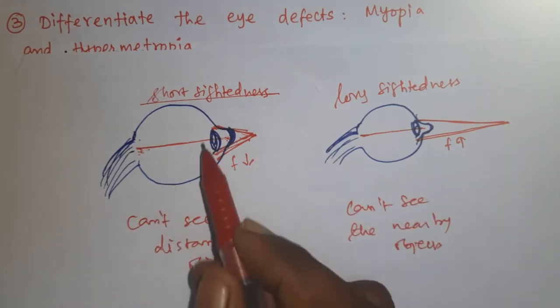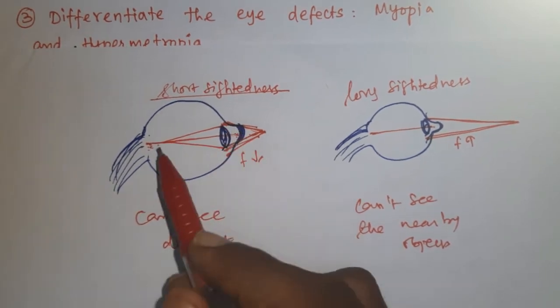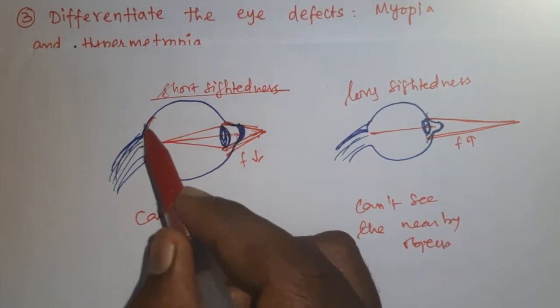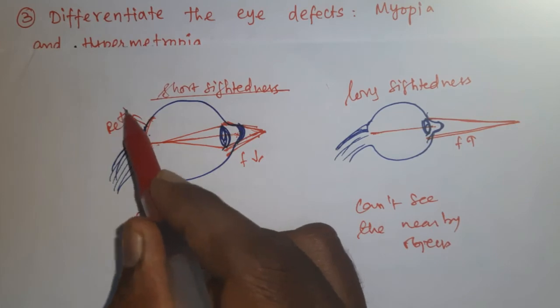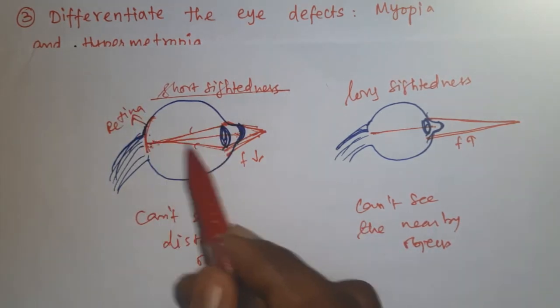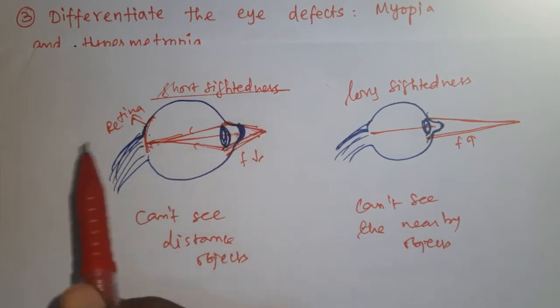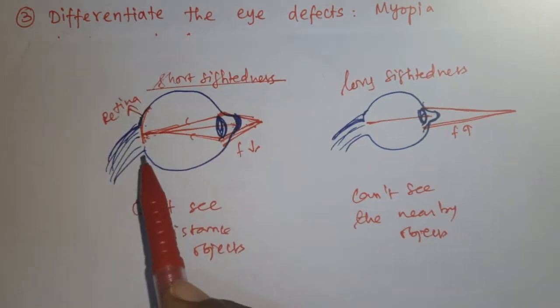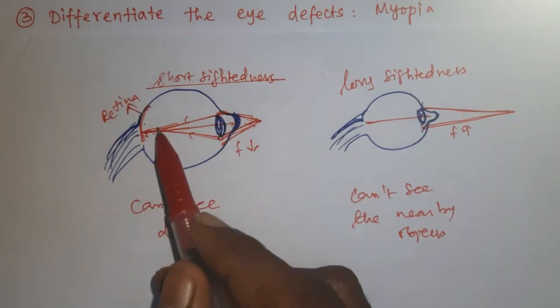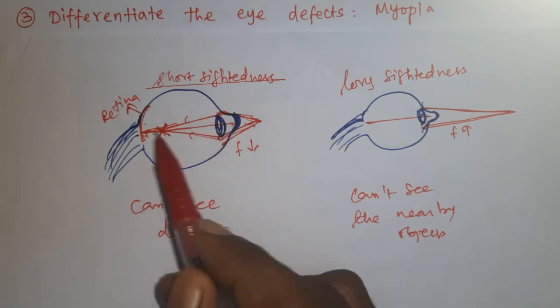Then the image is formed in front of the retina. For a normal eye, the image should always be formed on the retina. This is the retina surface, the light sensitive layer. If there is any defect, the image will not be formed on the retina. For a myopic person, the image is formed in front of the retina.